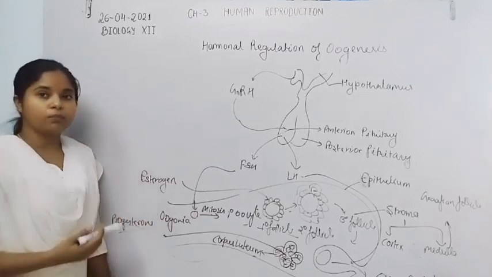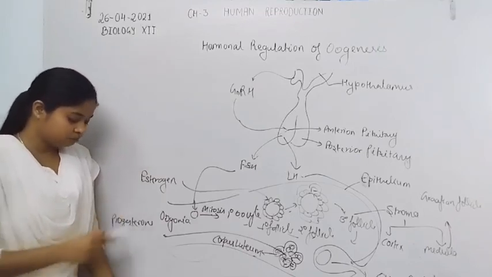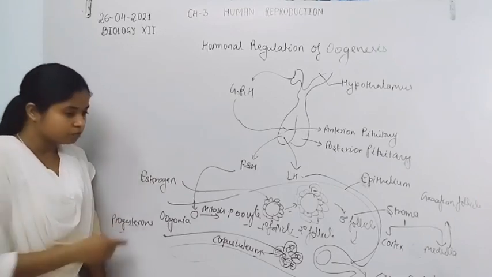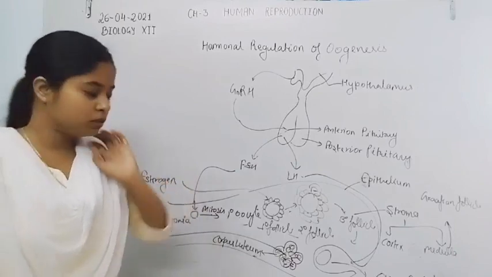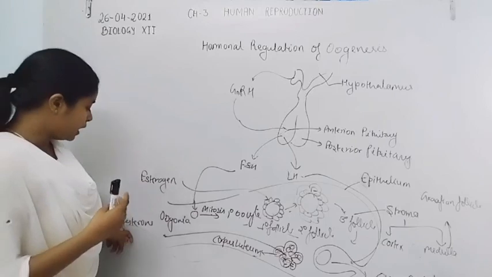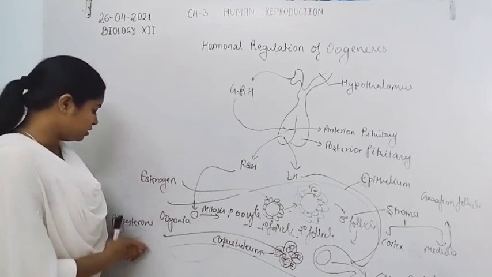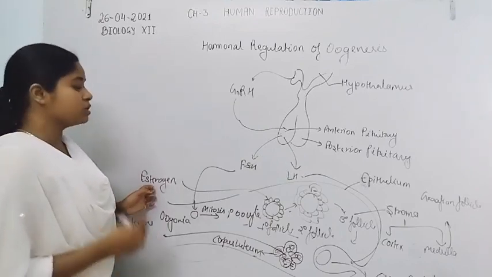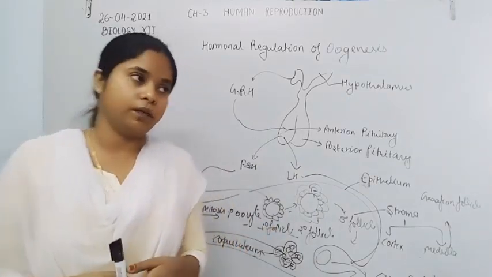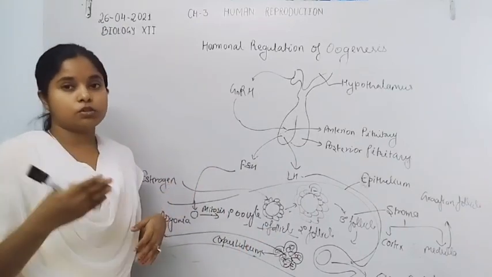Progesterone secreted by the corpus luteum also regulates the reproductive cycle in females. It forms the endometrium wall in the uterus, and also maintains the pregnancy. So the maintenance of pregnancy is done by the progesterone hormone, and estrogen develops the secondary sexual characters and primary sex organs, like the function of testosterone in males.